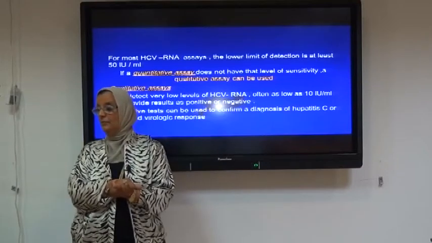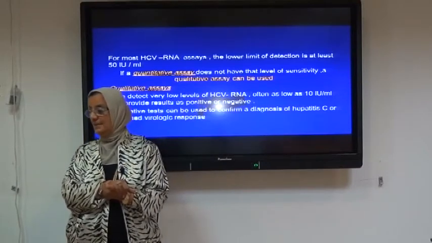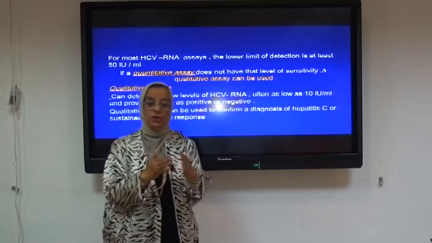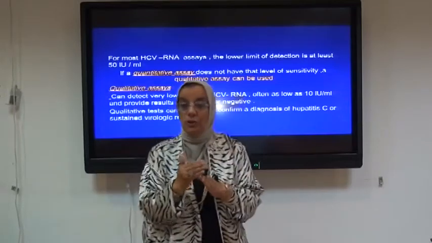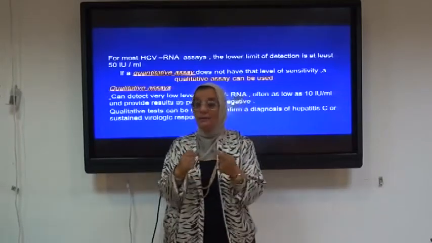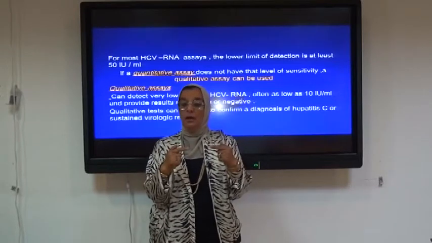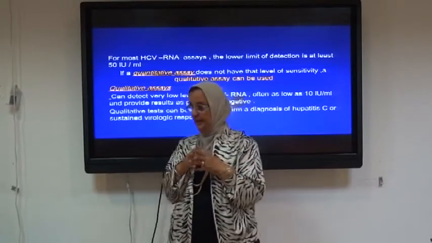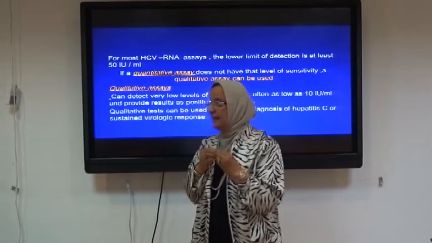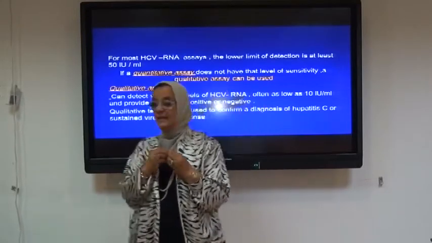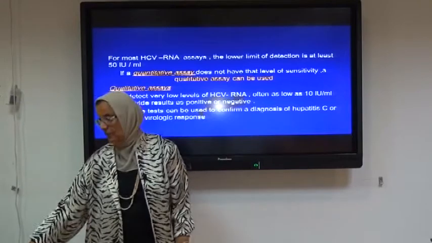Qualitative tests can be used to confirm the diagnosis of hepatitis C or sustained virological response. The sustained virological response is measured during the patient's regimen of treatment, meaning that the qualitative test again can be used to confirm the diagnosis of hepatitis C virus or the sustained virological response.